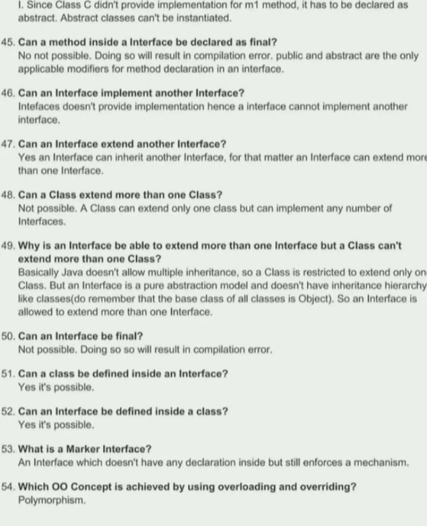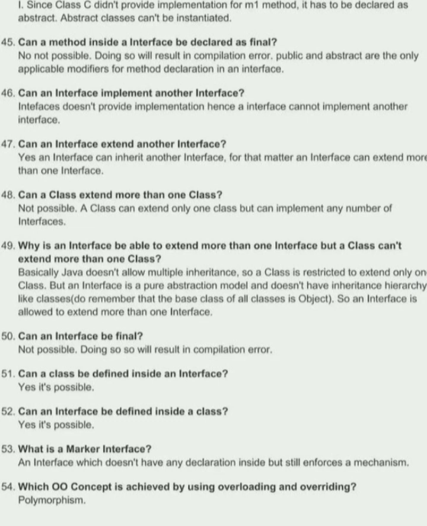47. Can an interface extend another interface? Yes, an interface can inherit another interface. For that matter, an interface can extend more than one interface. 48. Can a class extend more than one class? Not possible. A class can extend only one class, but can implement any number of interfaces.